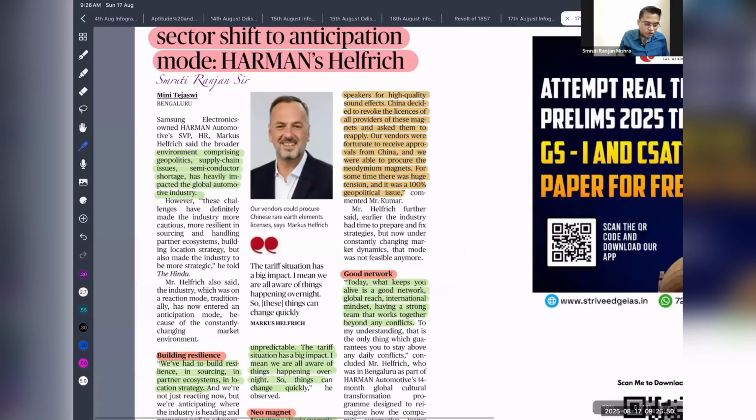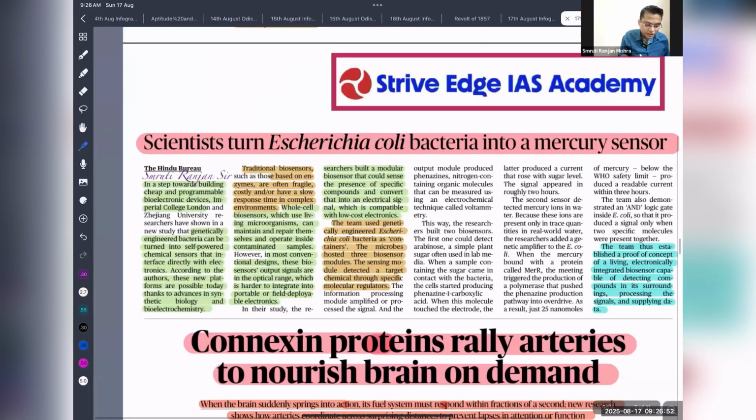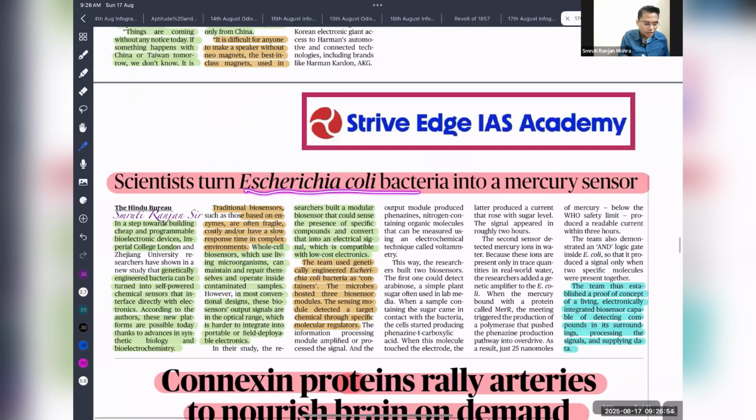चलिए आगे बढ़ते हैं. So the scientists turn Escherichia coli bacteria into a mercury sensor. Just imagine if our surroundings are polluted, with the presence of some harmful material. How are we going to measure that? One way of measuring that is to use some sensor. Just imagine what happens if we can use some biological molecules like bacteria or virus to sense whether some harmful material is present or not. That is what is called a biosensor.